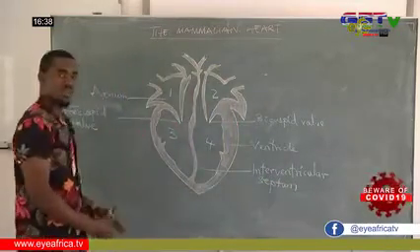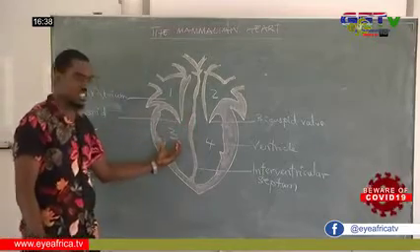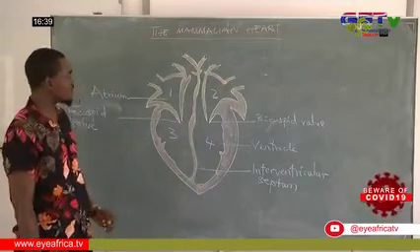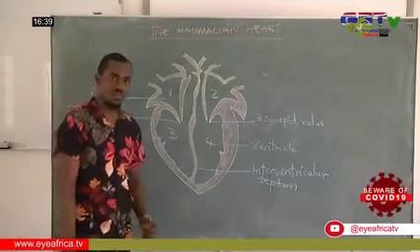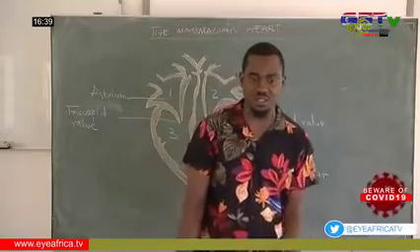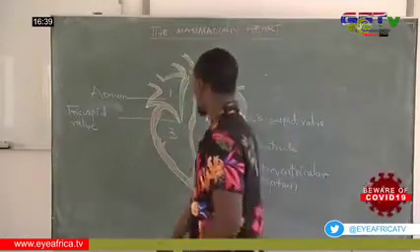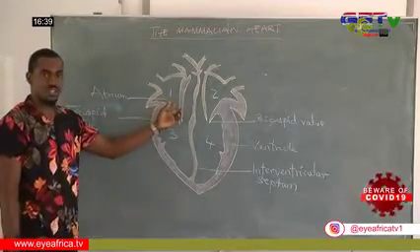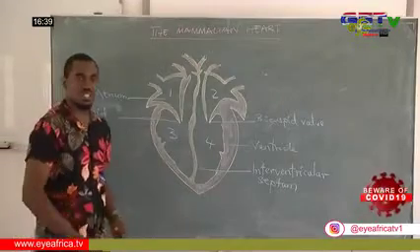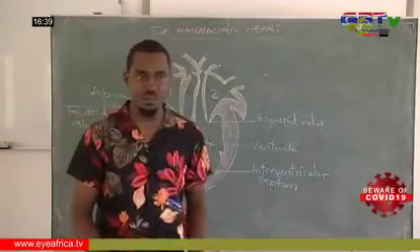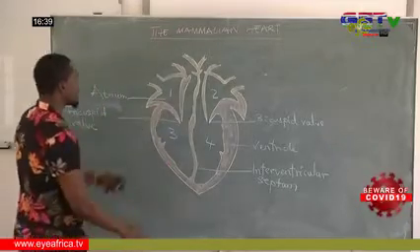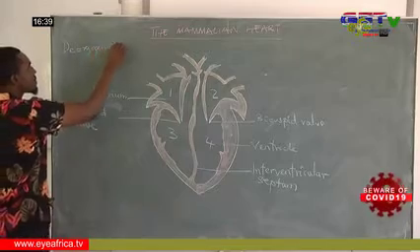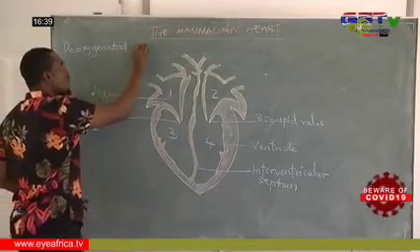The function of the septum is that it prevents the deoxygenated blood from the right side from coming in contact with the oxygenated blood from the left side. I know you'll be wondering, what is oxygenated blood and deoxygenated blood? When the blood is flowing from the whole body into the heart, it has given off its oxygen and taken up carbon dioxide, so we refer to that blood as deoxygenated. That is blood with no oxygen.